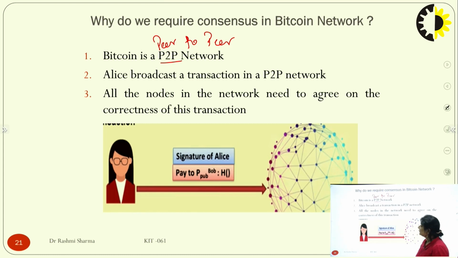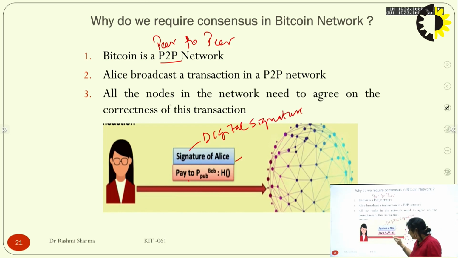So Alice broadcasts a transaction in a P2P network. All the nodes in the network need to agree on the correctness of that particular transaction. Whenever Alice sends a transaction, she sends it by signing it. That is the digital signature, and by signing it, she has to pay some amount to Bob.